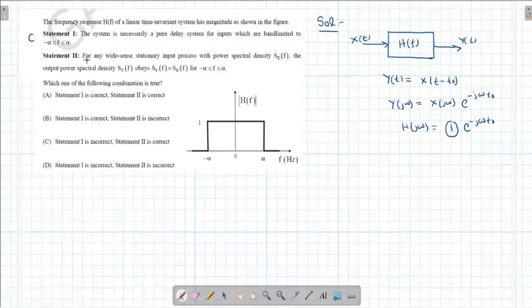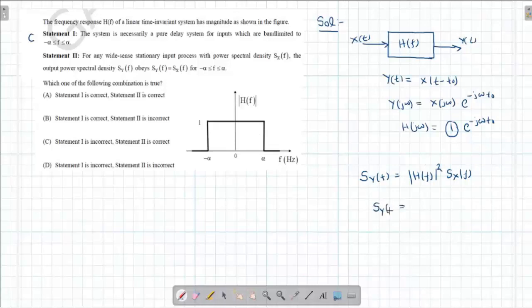Now coming to the second statement, for any white stationary random input process with power spectral density Sx(f), the output power spectral density Sy(f) obeys this. For the second statement, the power spectral density of the output Sy(f) is going to be magnitude of H(f) squared into Sx(f). Now Sx(f) is given minus alpha to alpha, H(f) is given as 1, so magnitude wise it will become 1 square is 1.